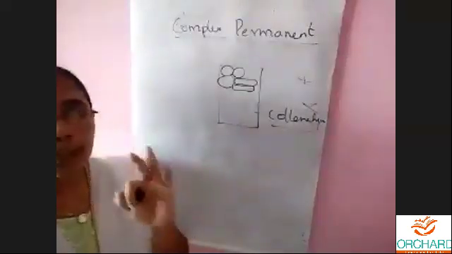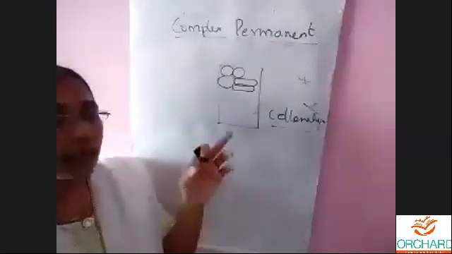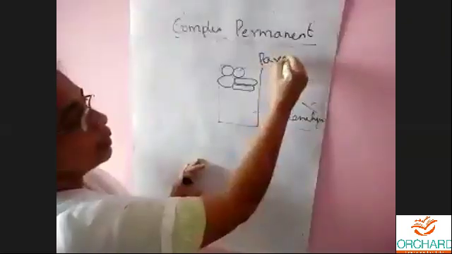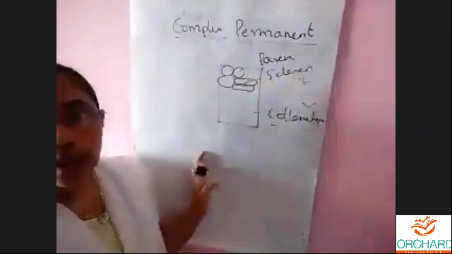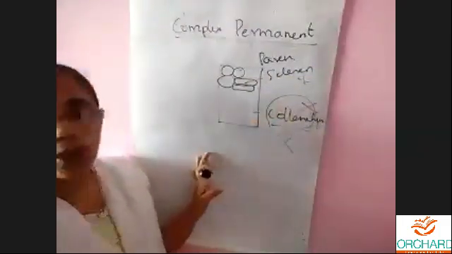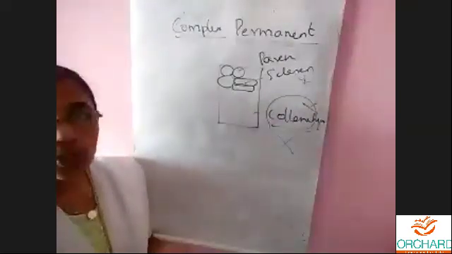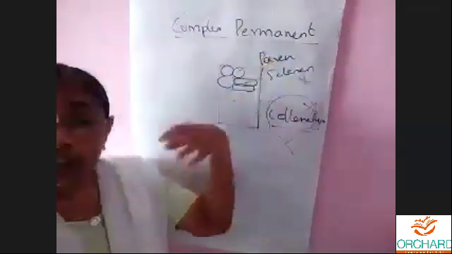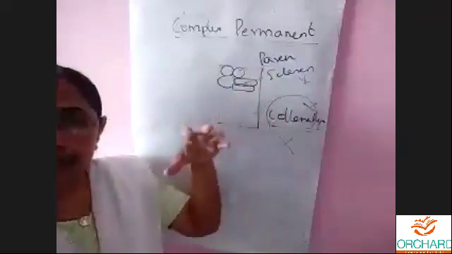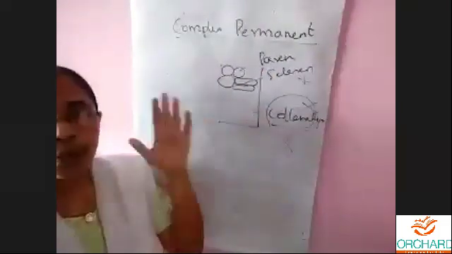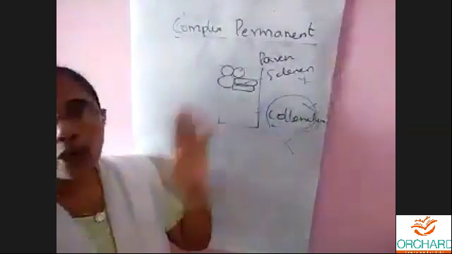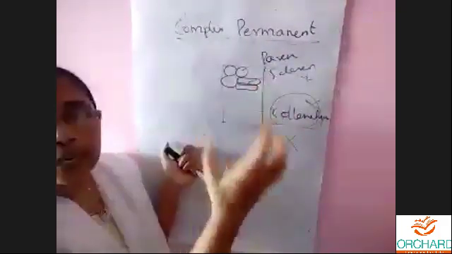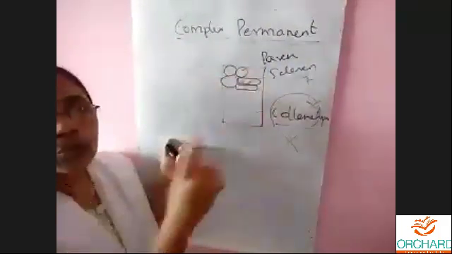We have three simple tissues now: parenchyma, collenchyma, and sclerenchyma. In a complex tissue, there will be only parenchyma and sclerenchyma; collenchyma will not be in the complex tissue. Got it, children? We have different types of parenchyma and different types of sclerenchyma present in the complex tissue, but we cannot see any collenchyma. They will work together as one unit.